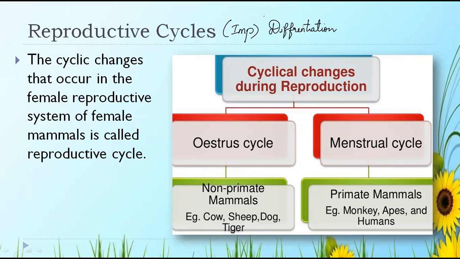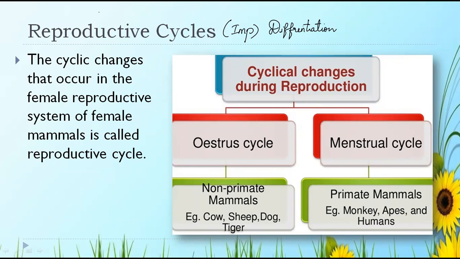For example, if I take 1st May to 1st June, it's a month, right? It is one cycle. These occur only with female mammals, not with everyone.